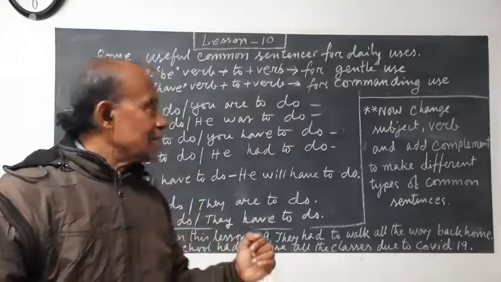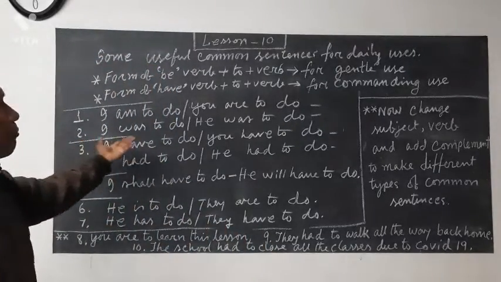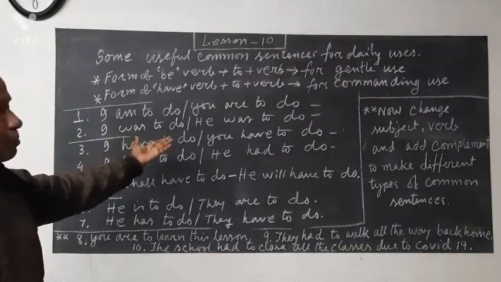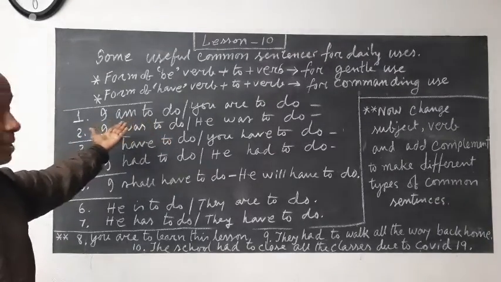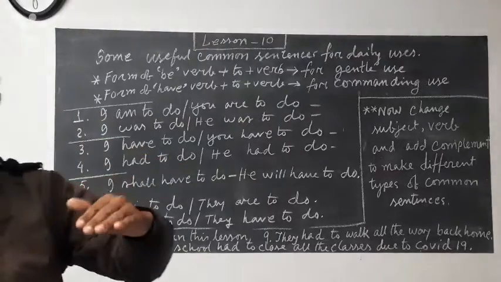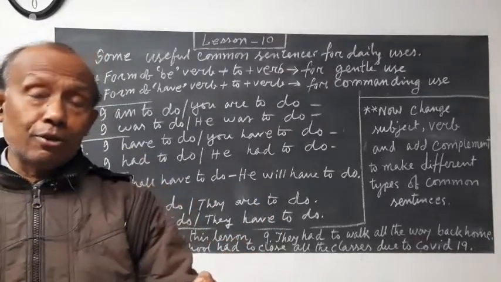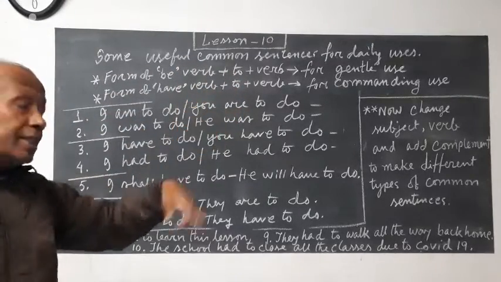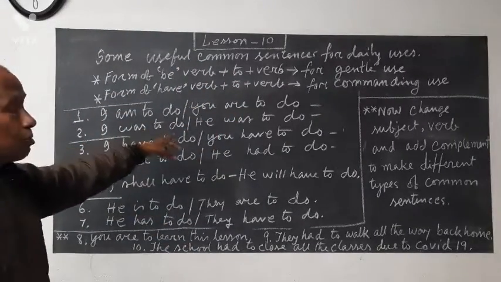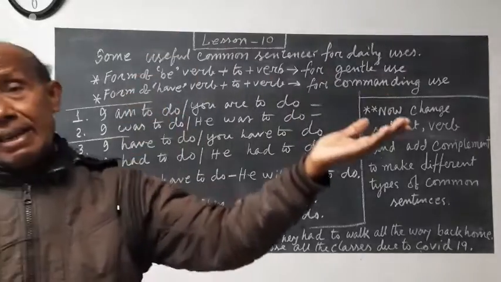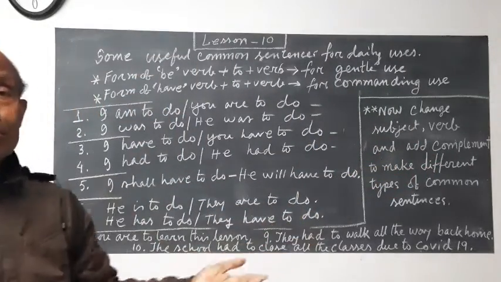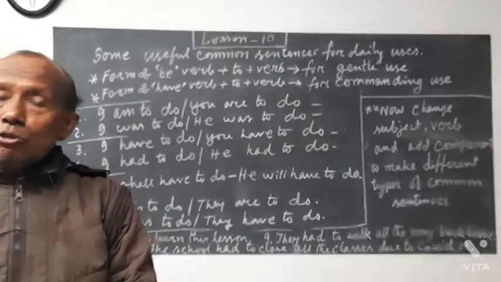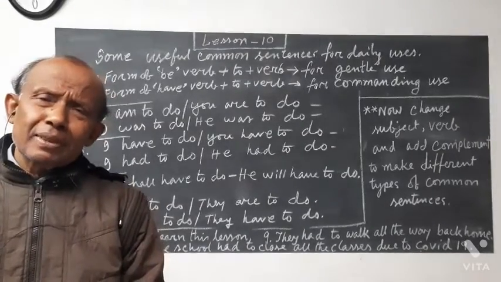You are to do. Next is the past form of be verb: I was to do. I am to do is the present form, but the meaning is in the future, we are going to do. But in the past form, it means did. In the past time, we did that. So, I was to do means I did the work. There is also no commanding, no emphasizing in I was to do.